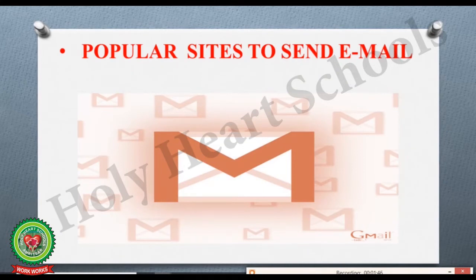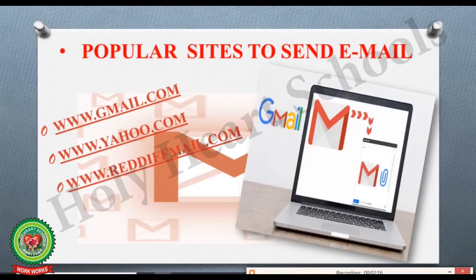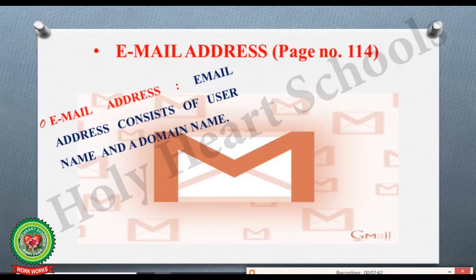Here we are going to discuss about the popular sites to send email, like www.gmail.com, www.yahoo.com and www.rediffmail.com. Now here you can see, nowadays the most popular site that is used to send and receive messages is gmail.com. Now here we are going to discuss about the email address. In order to use email facility on the internet, first of all we need to create our personal email account. That is also known as email address.